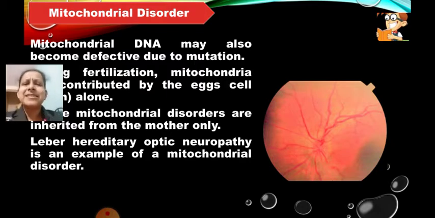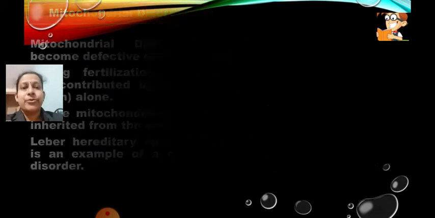Rarely it is seen in childhood or in the adult stage. It occurs mostly during the teenager age. So this disease mostly causes loss of vision. It is called Leber hereditary optic neuropathy, which is caused by mitochondria.